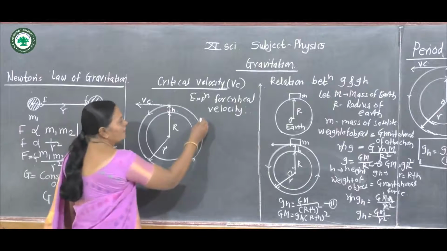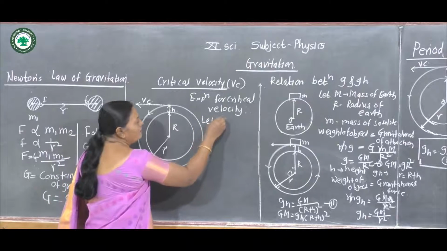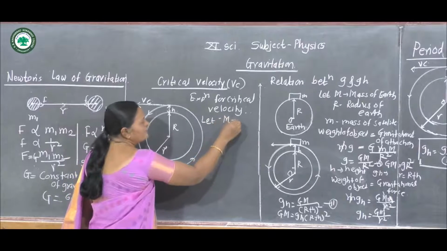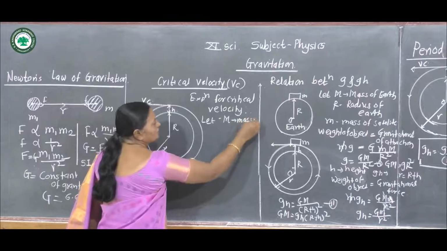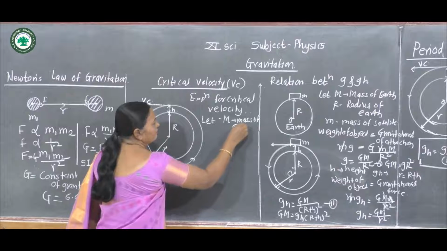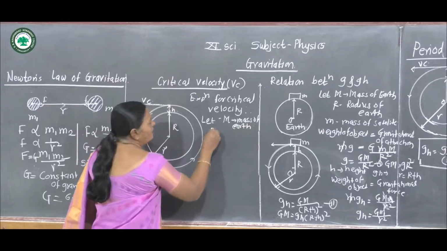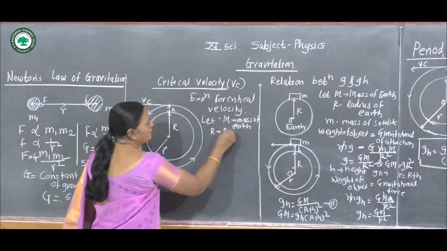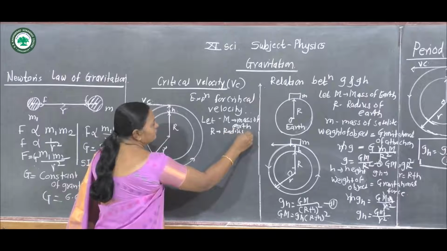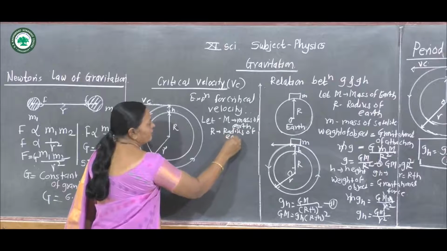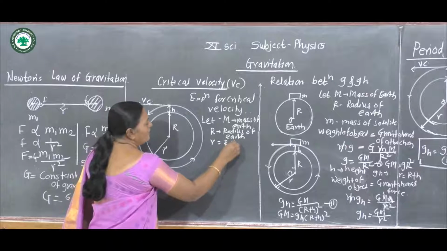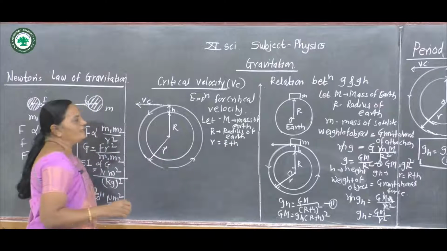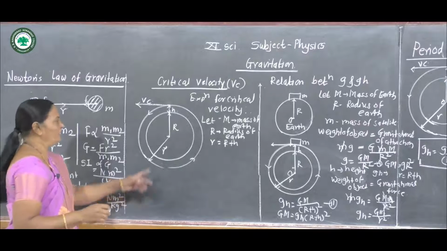Now again consider, let capital M be the mass of Earth, R the radius of Earth, and small r equal to R plus h, the radius of the circular orbit.